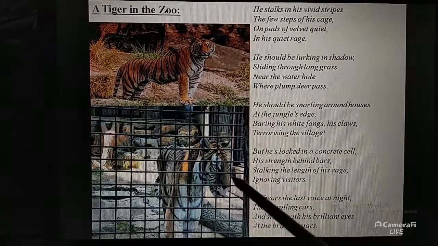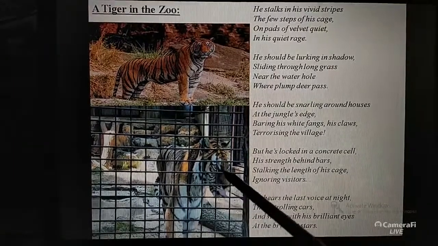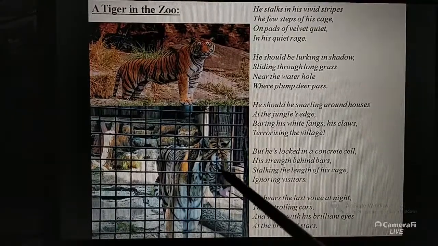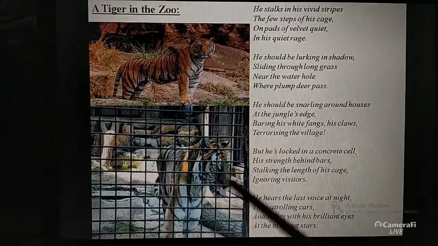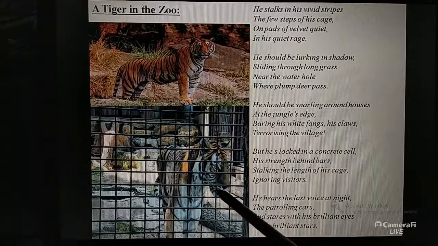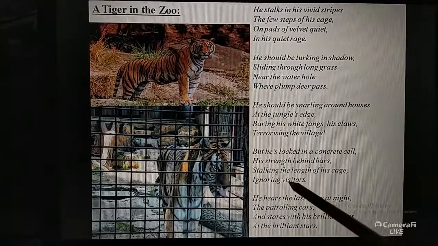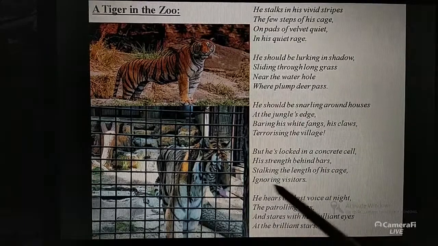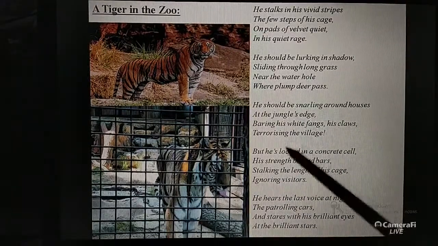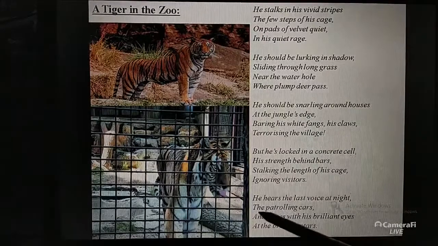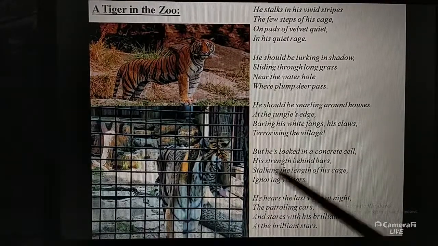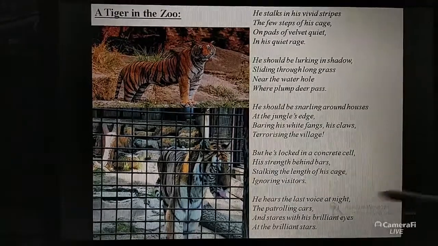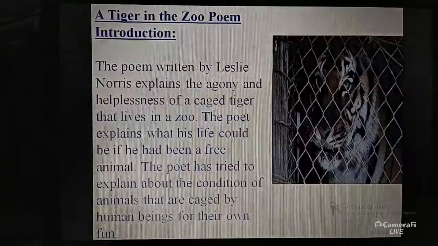The tiger should be paying interest in the visitors. This is what the tiger is being kept for. Right? The tiger is kept to show the visitors who he is, and the tiger is not doing the job. So if you are not given the proper opportunity, then you will start ignoring your job also. And this is what the poem is all about. The poem talks about the helplessness of the tiger. Okay, we have dealt with this.